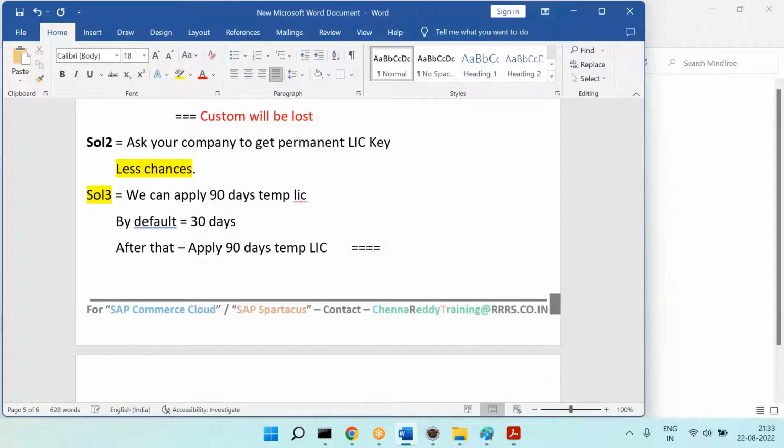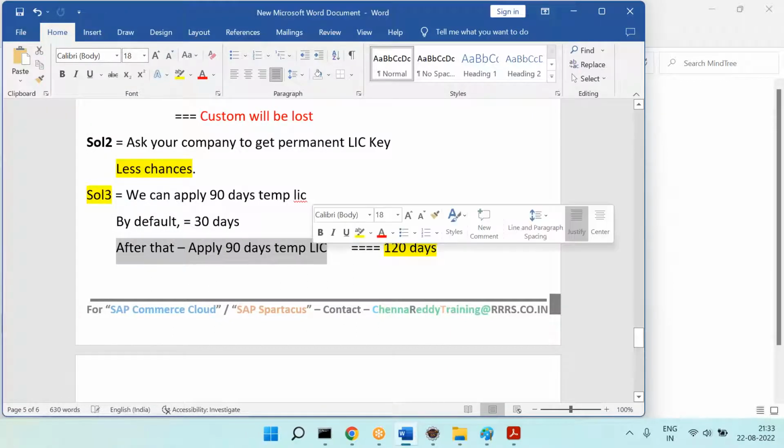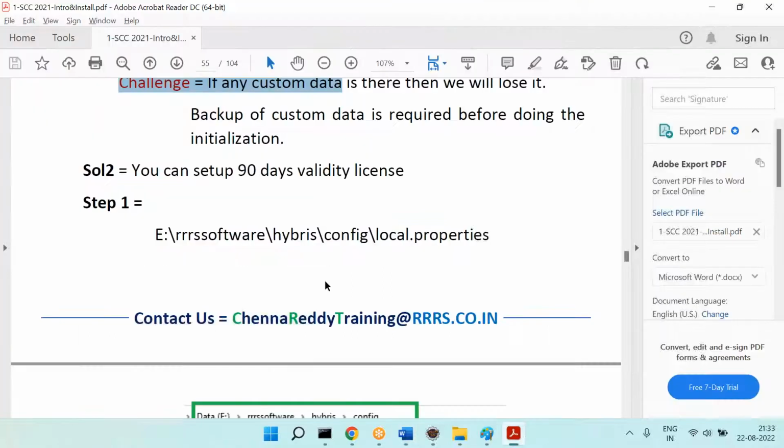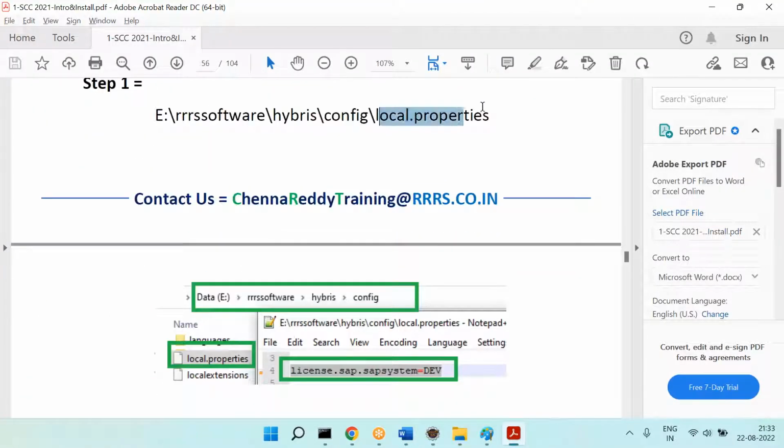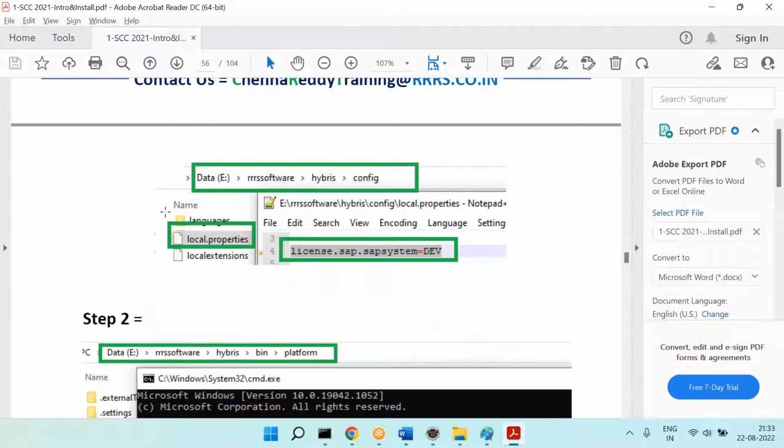So therefore, total is how many days? Total is 120 days. Now let's come here. By default 30 days. After that, apply temp license. How do I apply the temp license? You can go to the properties file. You can go to this local.properties file and add this entry.